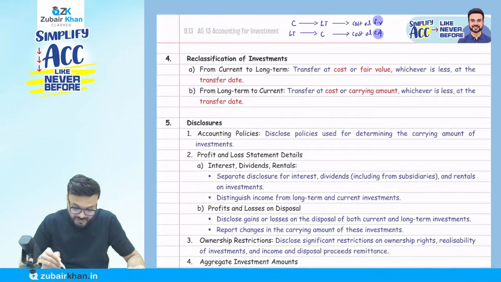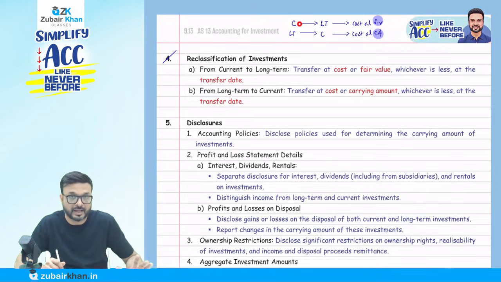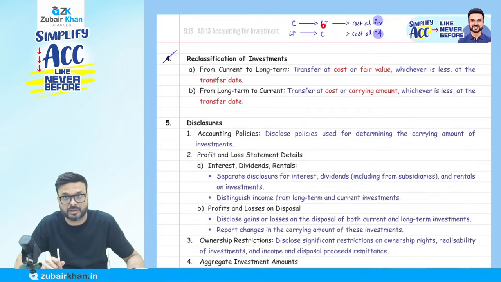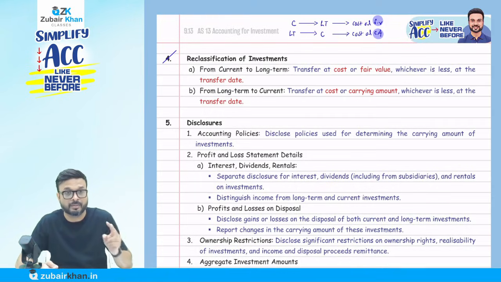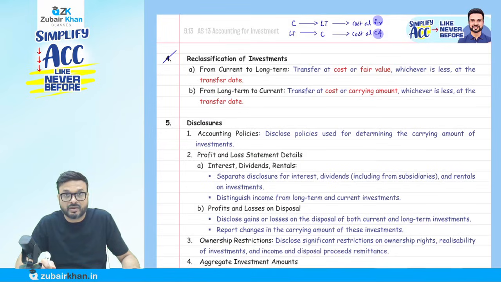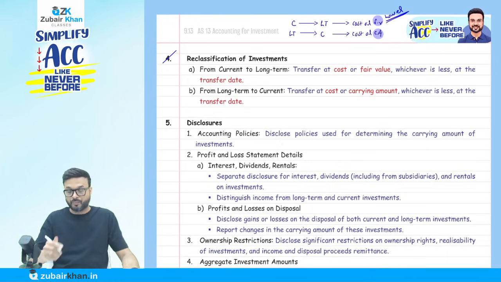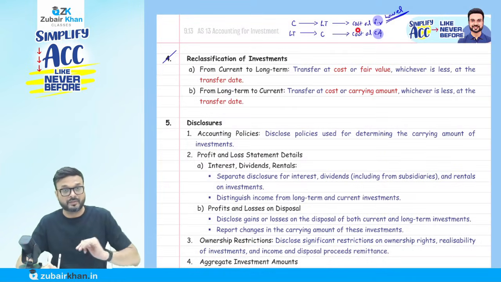Now, if I want to reclassify, they will give you this in an exam. The keyword to remember is reclassifying from current to long term. In that case the question arises, because my intention has changed, how to do the valuation? Previously it was current, now it is long term. When you are changing it, on that date we have to do the valuation at cost or fair value, whichever is lower. Obviously, whichever is lower. Lower in both the cases.